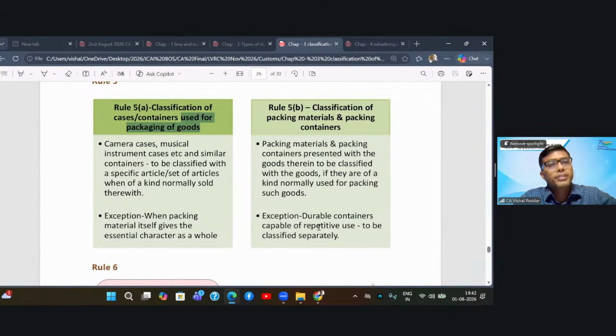Then second is if your packing materials are durable, capable of repetitive use, like gas cylinders. Now, gas cylinders will be used multiple times, or your cold drink bottles. You consume the cold drink and you return back the bottle at the hotel. In such cases, they are again to be classified separately and not with the goods. This is what is rule 5.